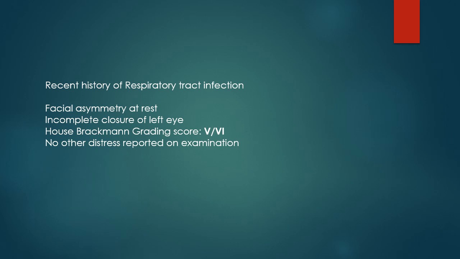His House-Brackmann scale score was a 5 out of 6, which denotes there was a severe paralysis of the facial muscles. I would further suggest blood tests such as total count, peripheral smear, blood sugar, and also serological tests to be done. An imaging test like X-ray and CT scan of the temporal bone.